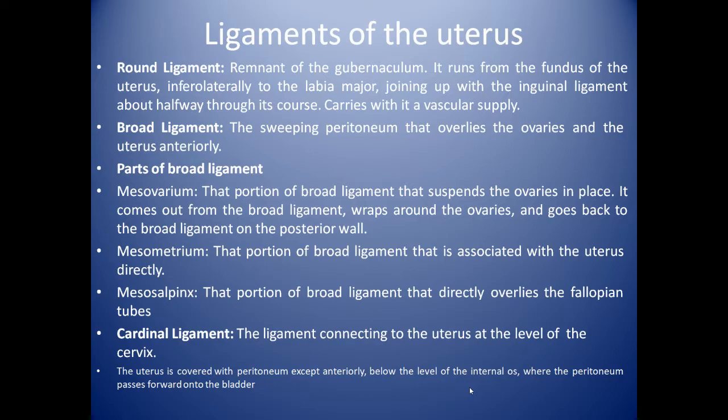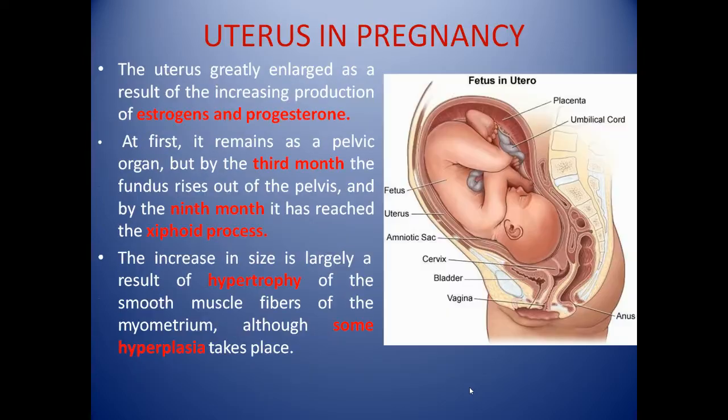Cardinal ligament, the ligament connecting to the uterus at the level of the cervix. Uterus is covered with peritoneum except anteriorly below the level of the internal os, where the peritoneum passes forward onto the bladder.